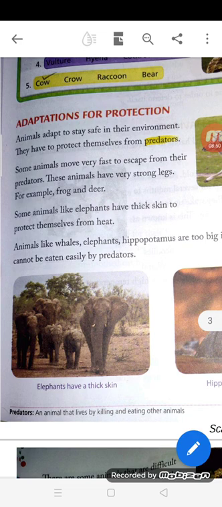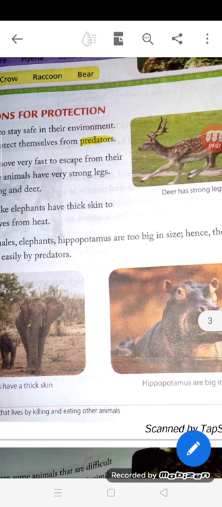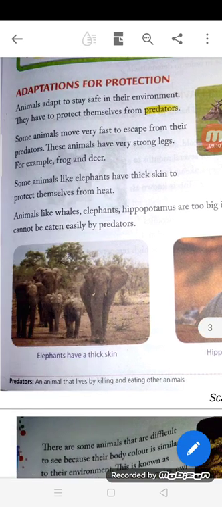Some animals like elephants have thick skin to protect themselves from heat. That is their adaptation. Animals like whales, elephants, hippopotamus are too big in size, hence they cannot be eaten easily by their predators.